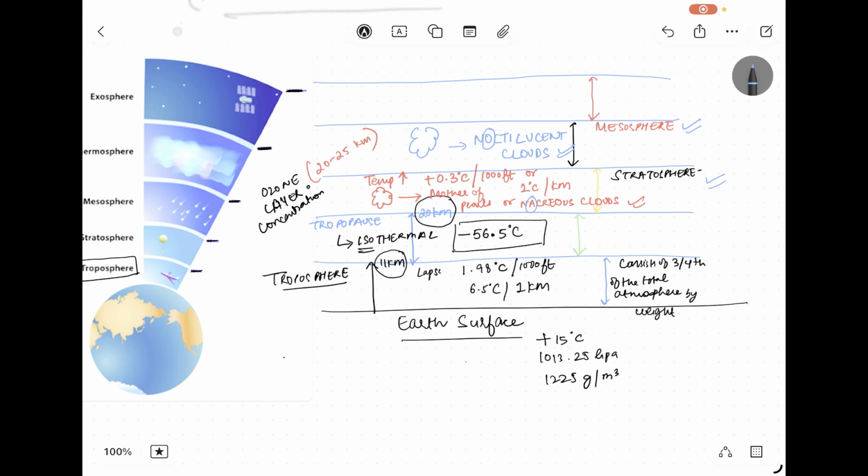And there is a type of cloud that exists in the stratosphere, that is mother of pearl or nacreous clouds. After that there is the mesosphere, where there is another cloud that exists, which is very important from the exam point of view, that is noctilucent clouds. So this is very important.